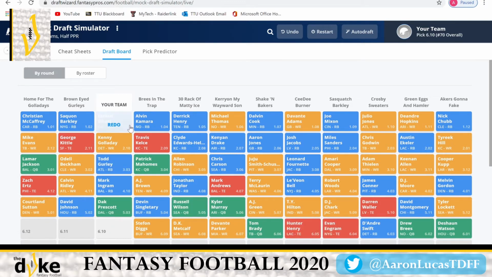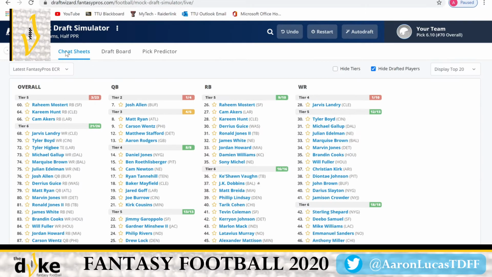We got Dak Prescott. He's going to put up numbers in that same Dallas offense. They only got better this season. I mean, they're going to pass. We know that McCarthy passed a lot with Aaron Rodgers, and then they're bringing back Kellen Moore. There's no reason why they're not going to pass this ball. Dak Prescott has a lot that he wants to prove. He doesn't have to prove it, but he is going to want to prove it to get a contract. So they're going to pass the ball a lot. I definitely feel comfortable with Dak Prescott. He could take the quarterback 1 this season.